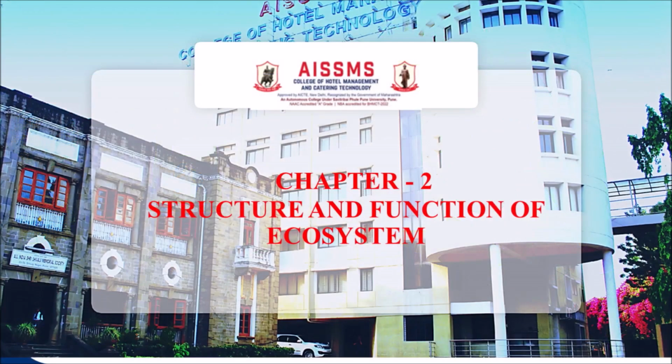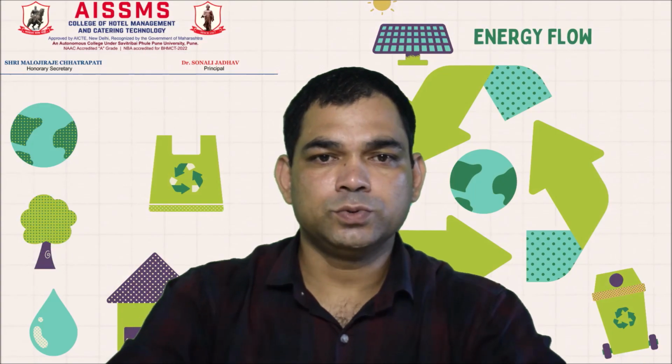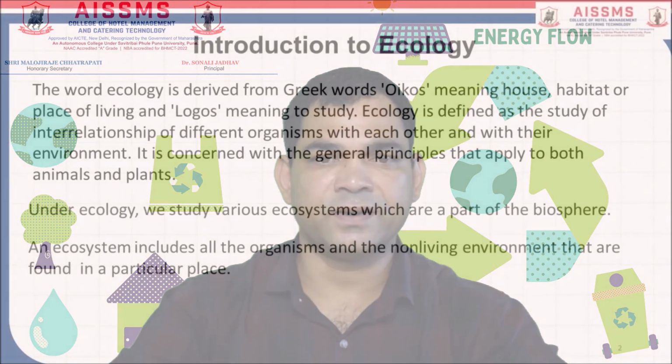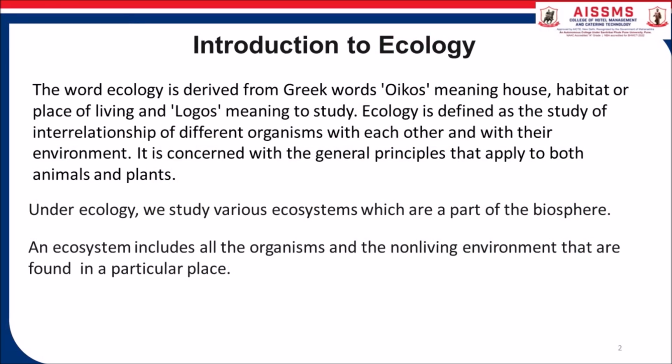Let us start with a new chapter on energy flow in an ecosystem, food chain, food webs and ecological succession. Introduction to ecology. The word ecology is derived from the Greek word oikos, meaning house, habitat or place of living, and logos, meaning to study. Ecology is defined as the study of interrelationship of different organisms with each other and their environment. It is concerned with general principles that apply to both animals and plants.